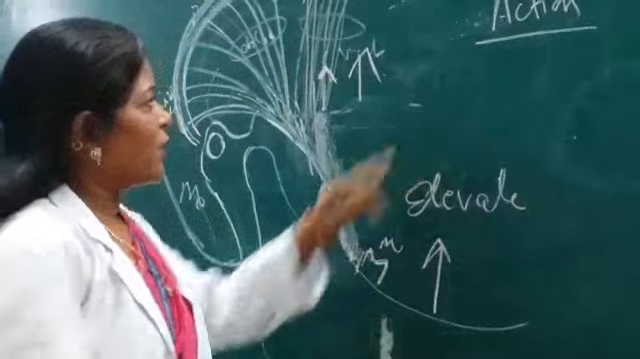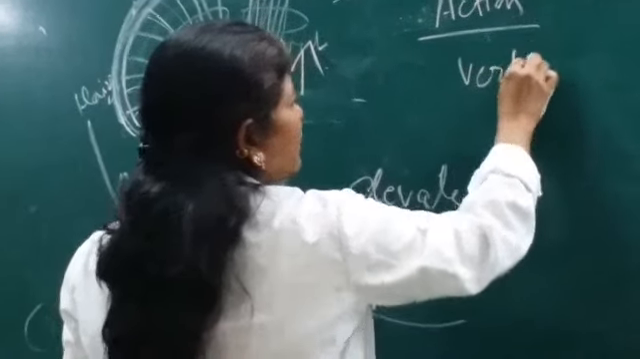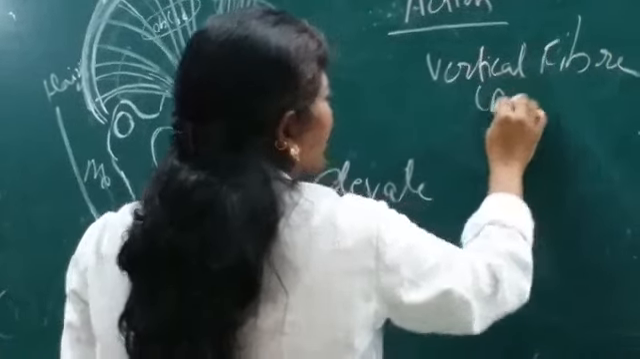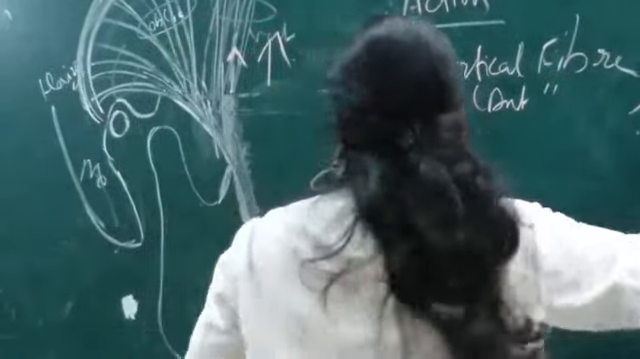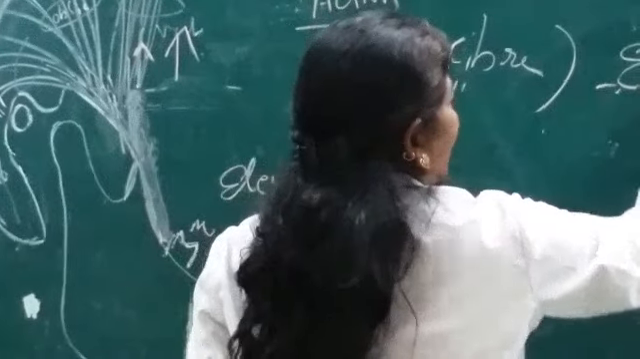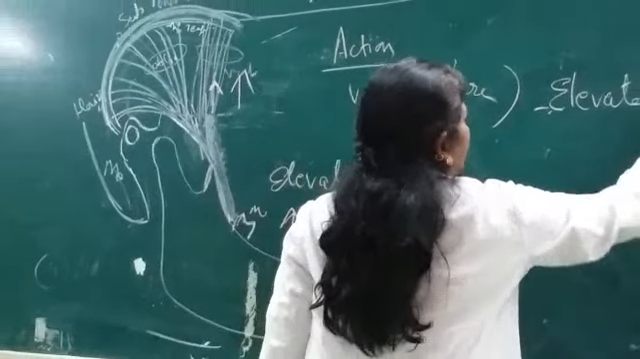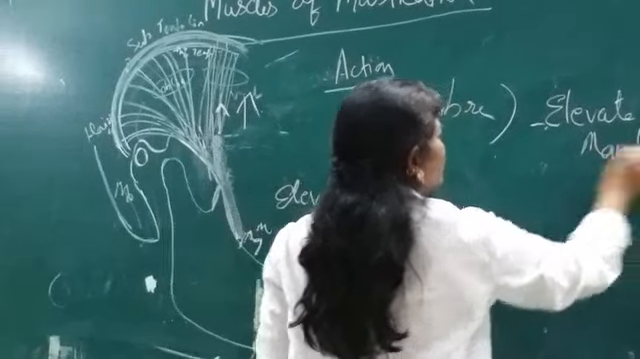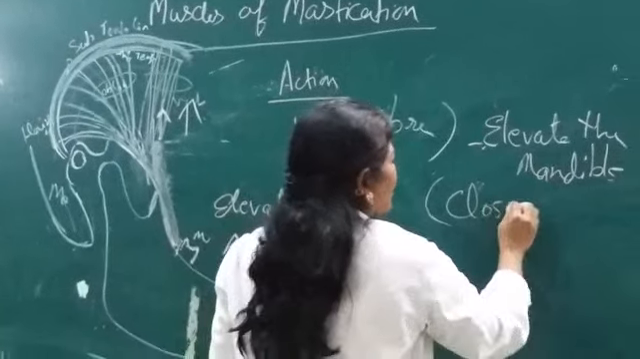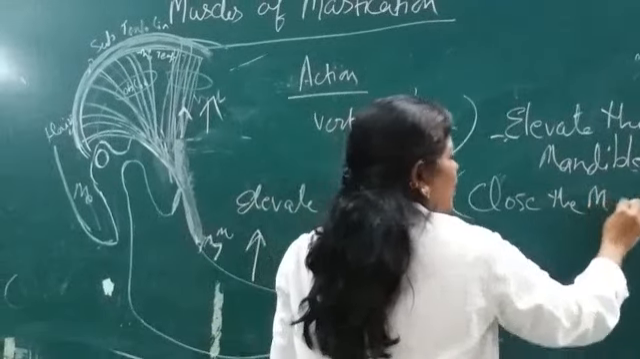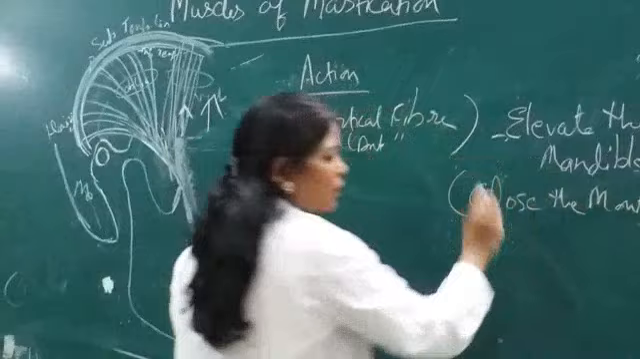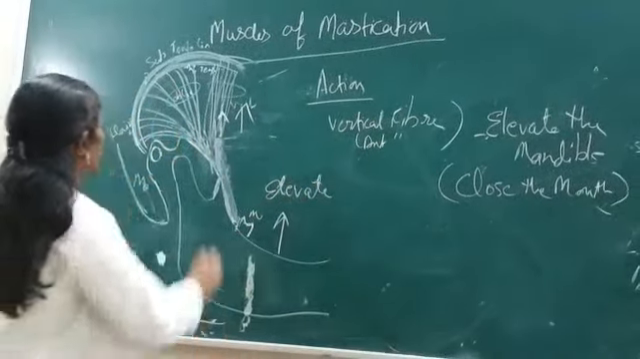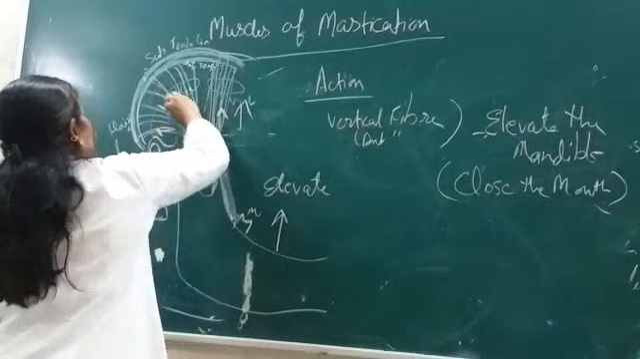When the anterior fibers or the vertical fibers contract, what do they do? They elevate the mandible, or you can say close the mouth, close the lower jaw. Then what about these oblique fibers and these horizontal fibers?